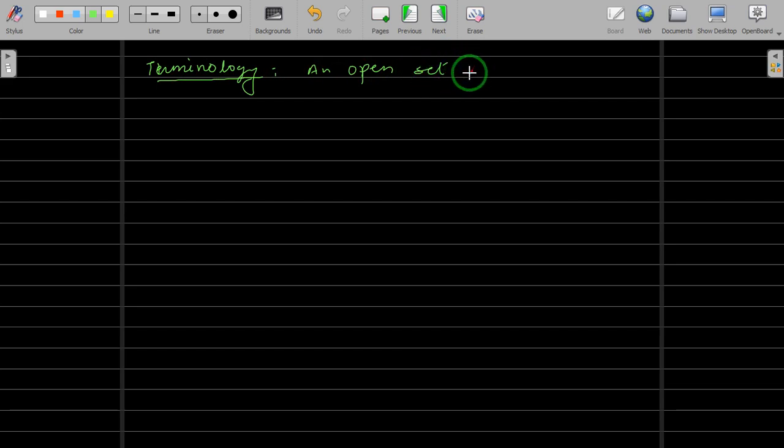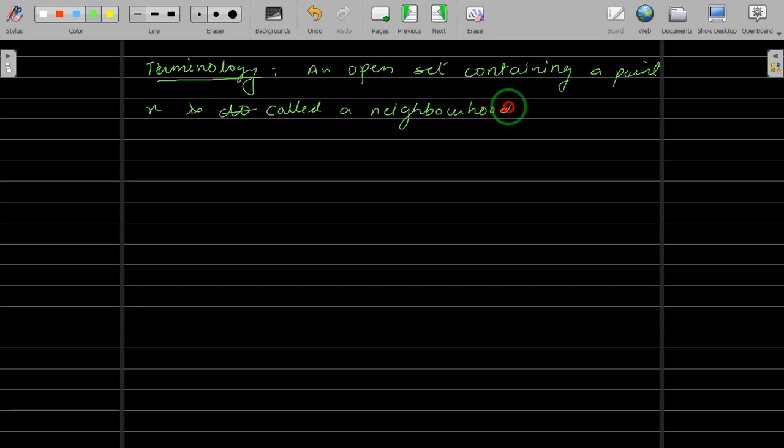An open set containing a point x is called a neighborhood of x.